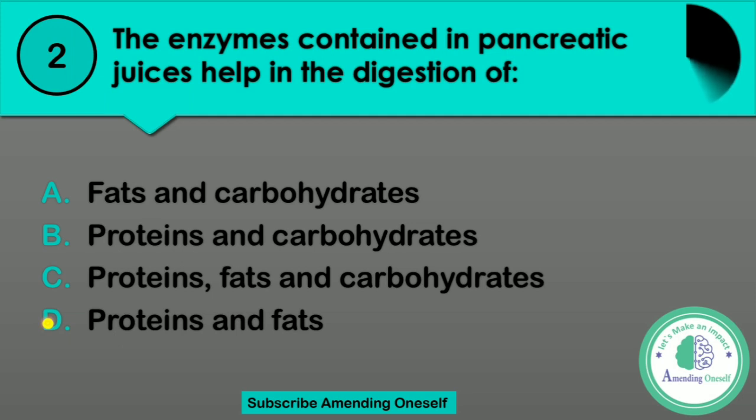I repeat the options. Option A, fats and carbohydrates. Option B, proteins and carbohydrates. Option C, proteins, fats and carbohydrates. Or option D, protein and fats. You have to select any of these. Question number two: the enzymes contained in pancreatic juices help in the digestion of the following. Time's up. The next question.